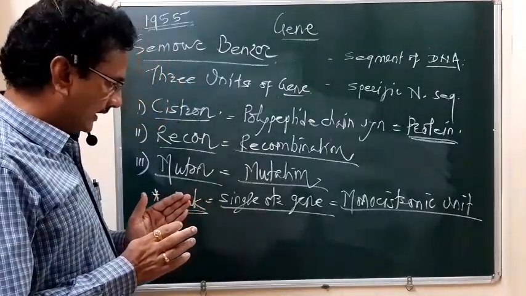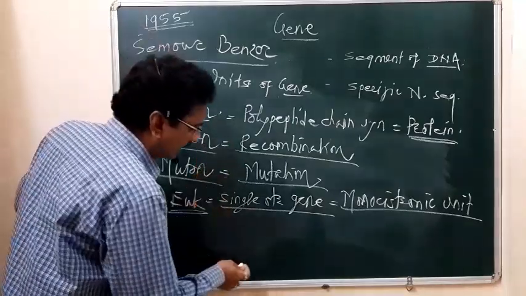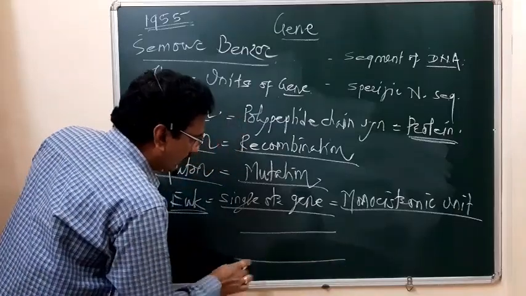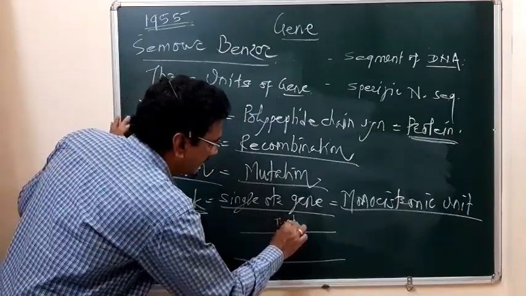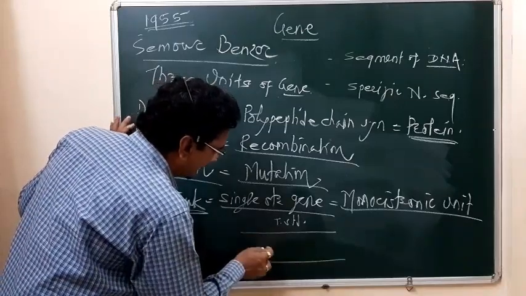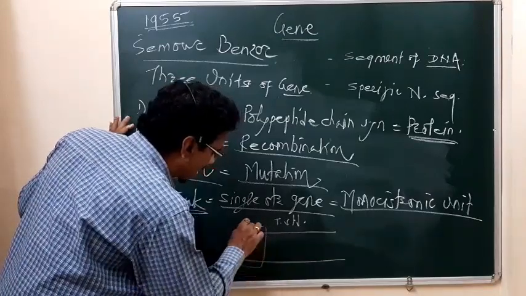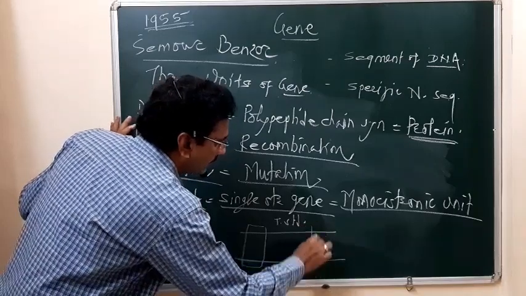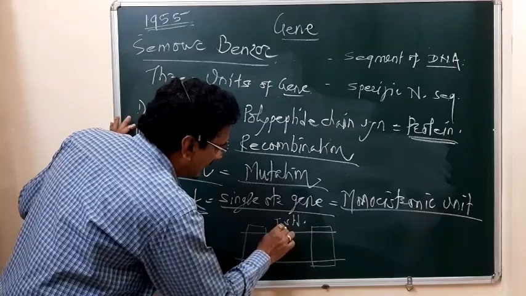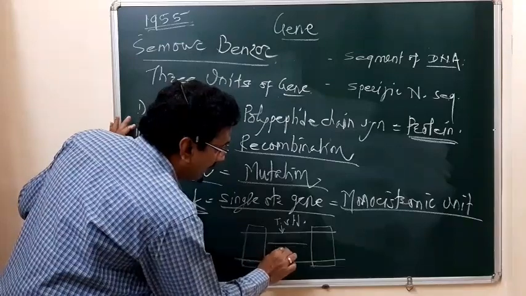Here, in the transcription unit you have seen, this is the template strand, and on this template strand we have the promoter sequence as usual, as you have seen in protein synthesis. This template strand is responsible for the formation of the mRNA.